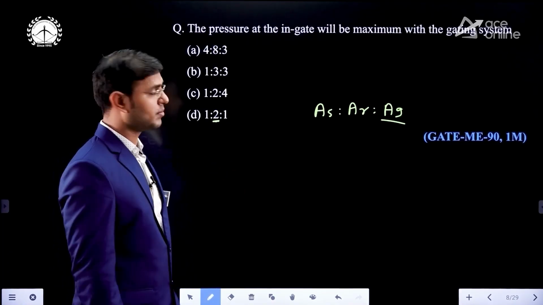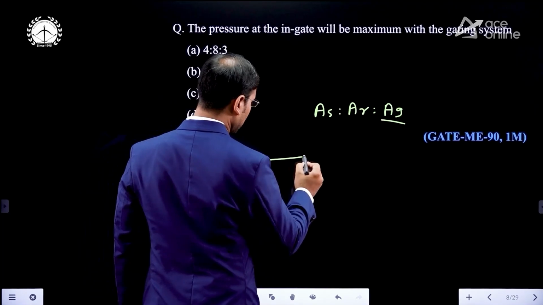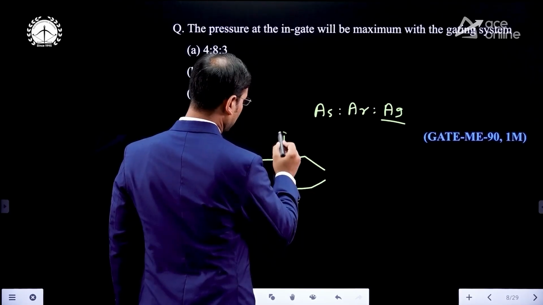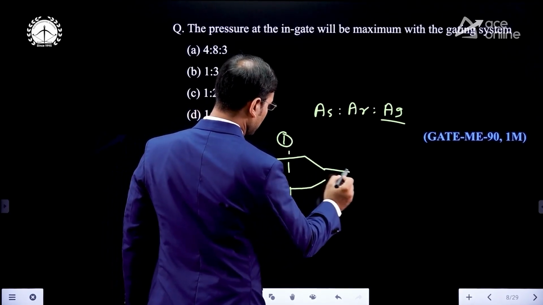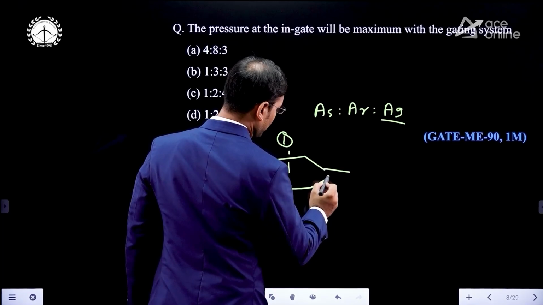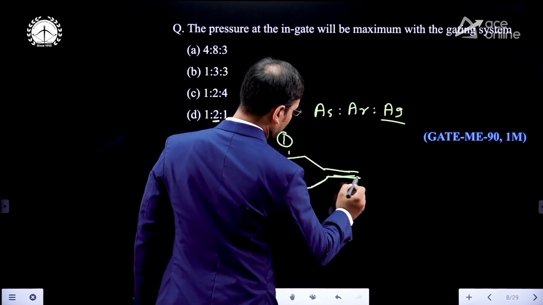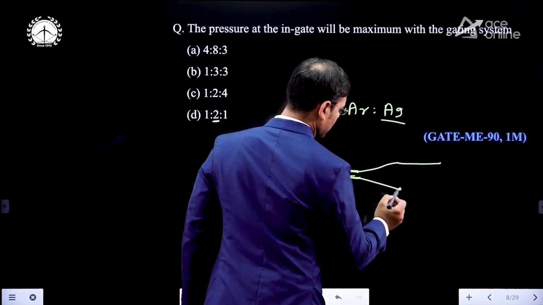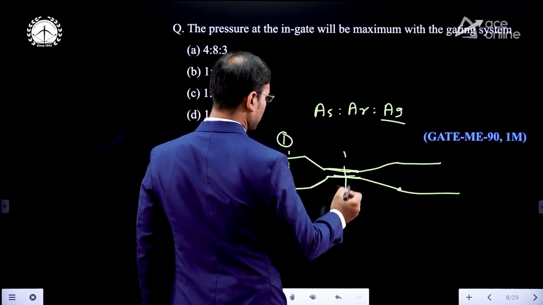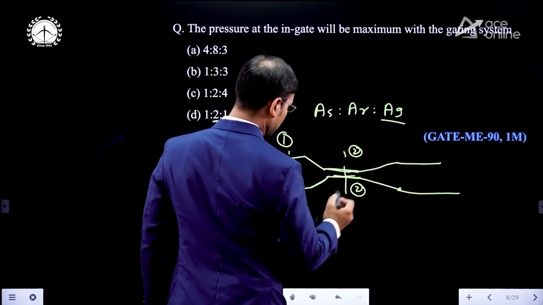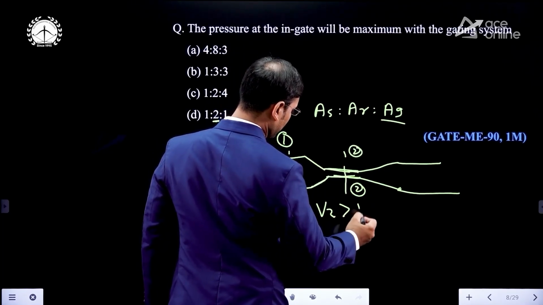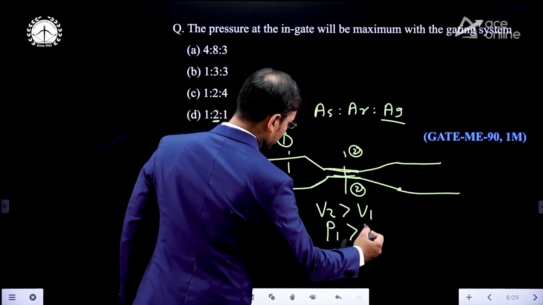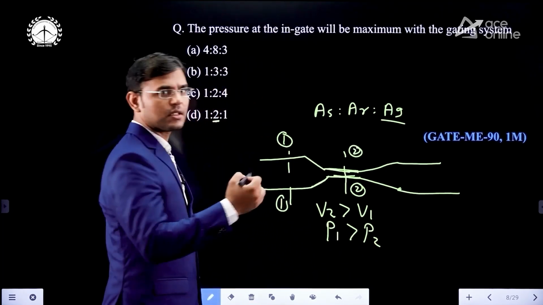This is the concept of the venturimeter in the subject fluid mechanics. In the venturimeter, this is section 1. Just see, I have drawn section 1. Now this is the converging section. Now I am drawing here the sprue. The sprue is straight, and after that again a diverging section. Now you can see section 1:1 and this is section 2:2. You can see that the velocity at the second section is greater than the velocity at the first section, and the pressure at section one is greater than the pressure at section two. Means where the area is bigger, the pressure is more.